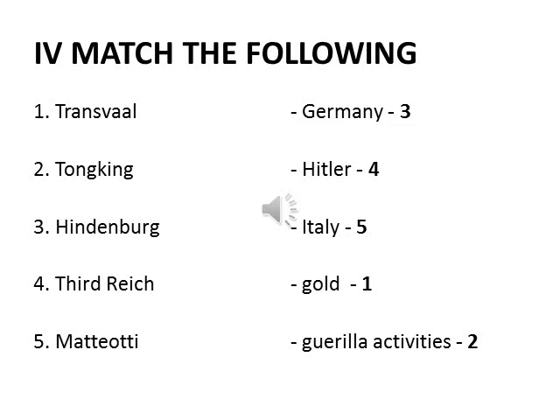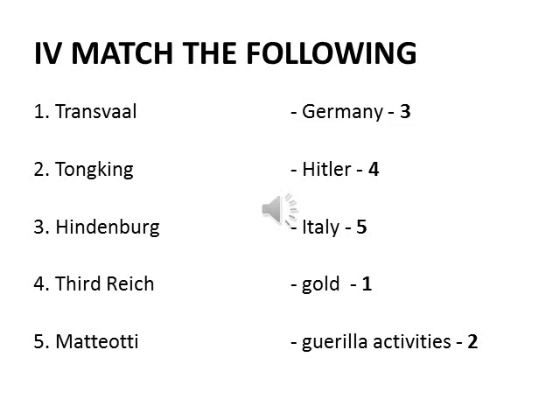Then match the following. So first, Transvaal. A Boer state. There they discovered gold in large amounts. Can you remember that? That's why the British began to settle in and around Johannesburg. So Transvaal, gold. Then Tonking. Guerrilla activities, related with Viet Minh. So Vietnam, Ho Chi Minh. Can you remember that? Vietnam. So Tonking, the guerrilla activities.